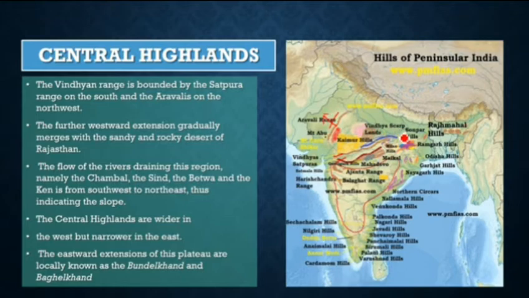The flow of the rivers draining this region, namely Chambal, Sindh, Betwa, Ken, from southwest to northeast, thus indicates the slope. The rivers are here. The Central Highlands are wider in the west but narrower in the east. The eastward extensions of this plateau are locally known as Bundelkhand and Baghelkhand. Probably locating Bundelkhand and Baghelkhand, it would be here. I think in the next one I can tell you more about that.